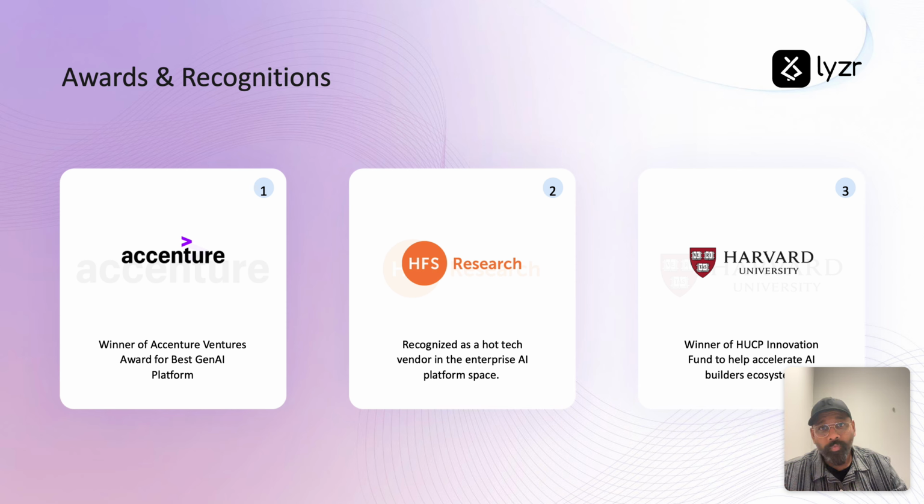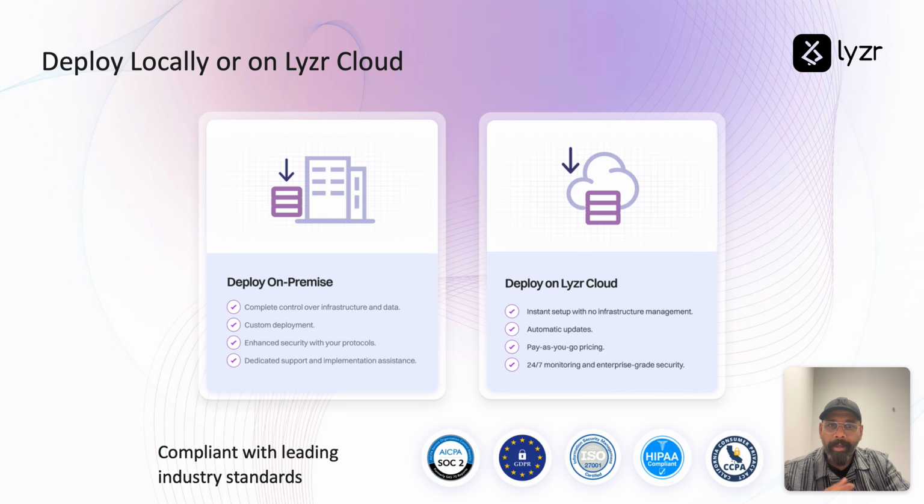And this led us to winning several awards, including the Accenture Ventures Global Award, the HFS Research Award for being a hot tech vendor, and also Harvard University's HUCP Innovation Award for one of the best generative AI startups in the US. And the best part is, for larger institutions, you can run the entire studio, Lyzr Agent Studio, locally within your own cloud, be it Amazon Web Services or Azure or Google Cloud or even on prem. And that allows you complete control.